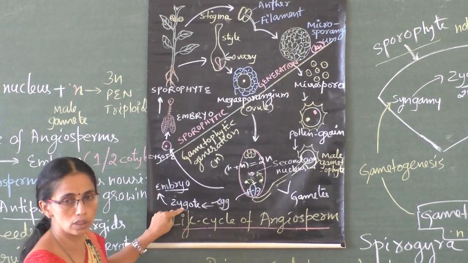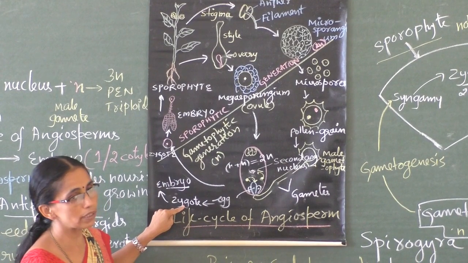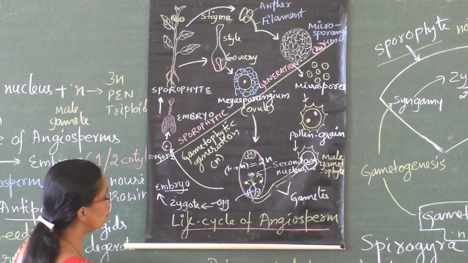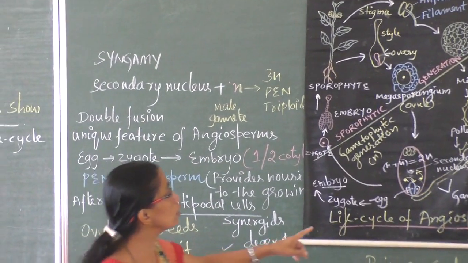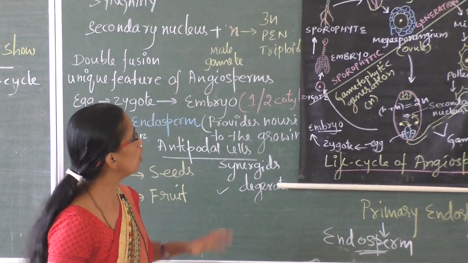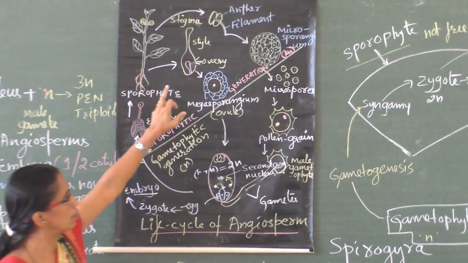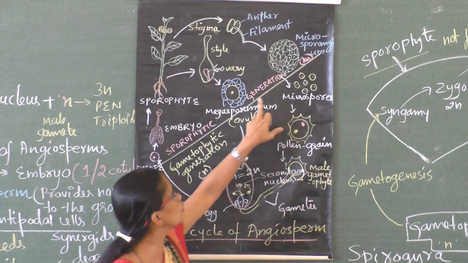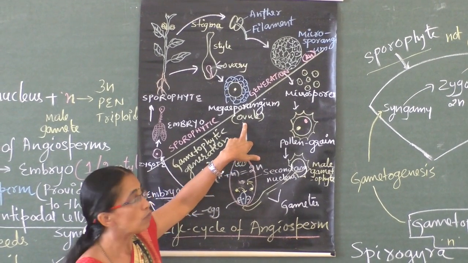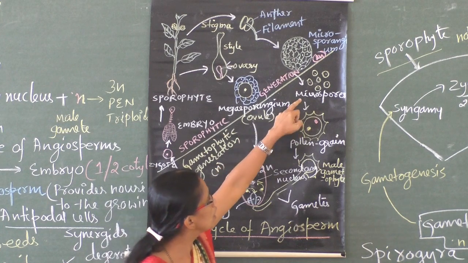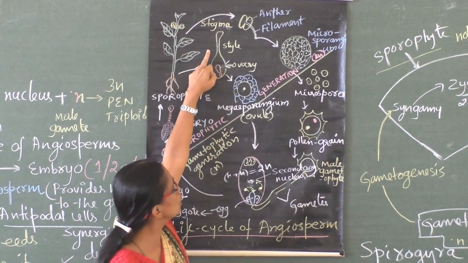So what is zygote? Diploid, formed by the fusion of two gametes. This later gives rise to the diploid sporophyte. That is the life cycle of an angiosperm. Again in short, they produce flowers, with a male part and a female part. The male gametophyte is the microspore, and the female gametophyte is the one which is inside the ovule. Yes, the microspore germinates on the stigma.